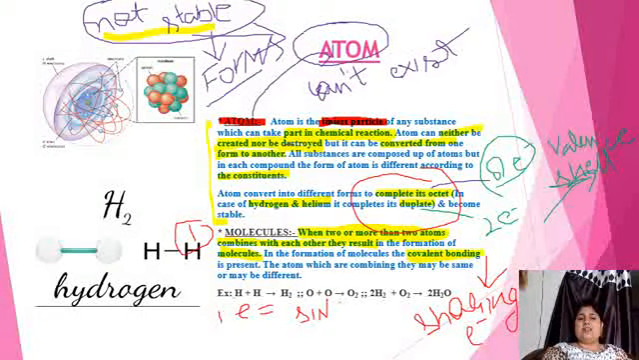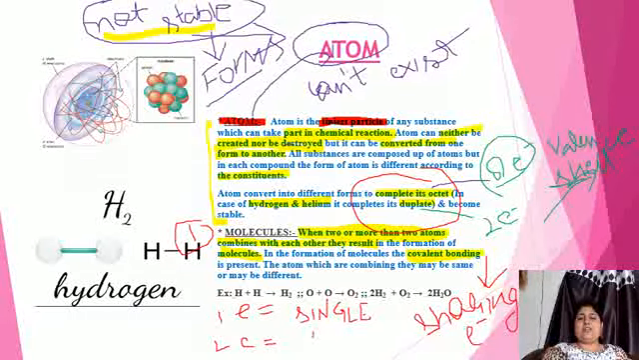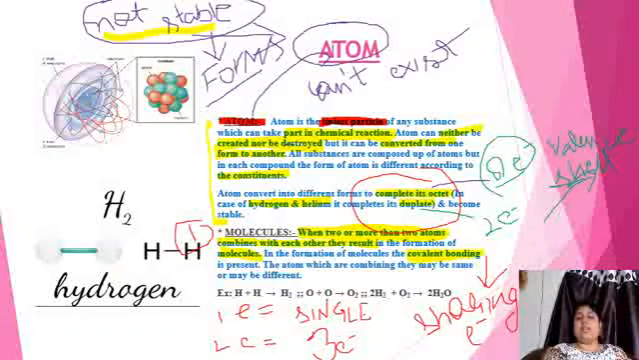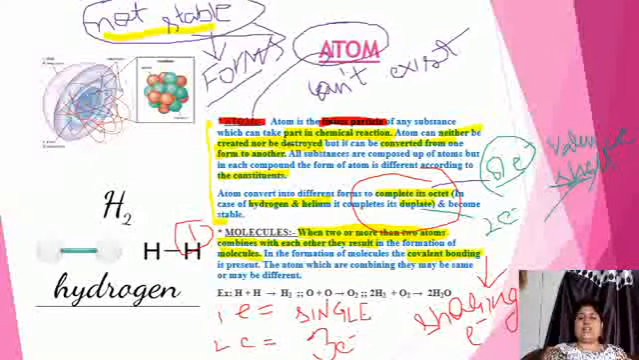ठीक है, if they share one electron, then it results in the formation of a single bond. If they share 2 electrons, then it results in the formation of a double bond. But if they share 3 electrons, it results in the formation of a triple bond. It depends how many electrons are getting shared over there. But we can't share more than 3 electrons. We can share either 1, 2 or 3 electrons.